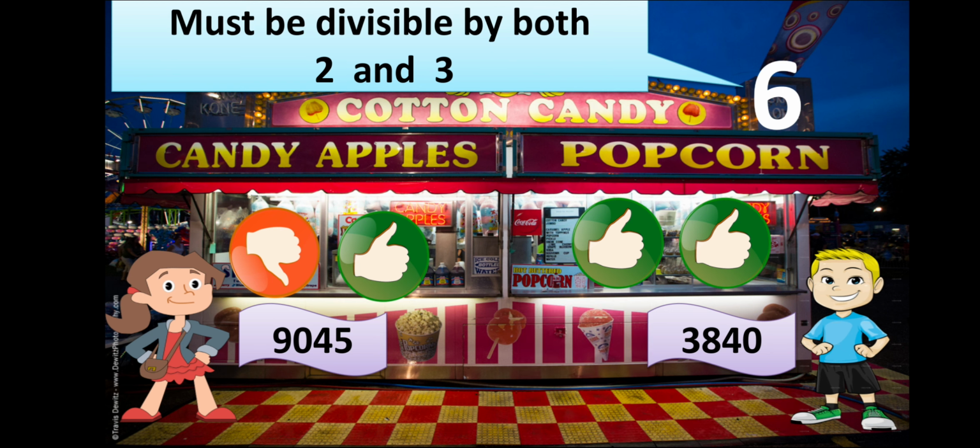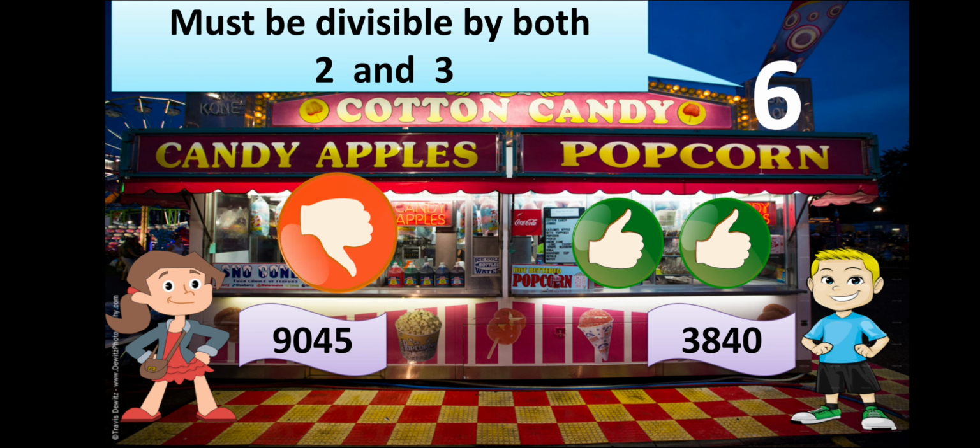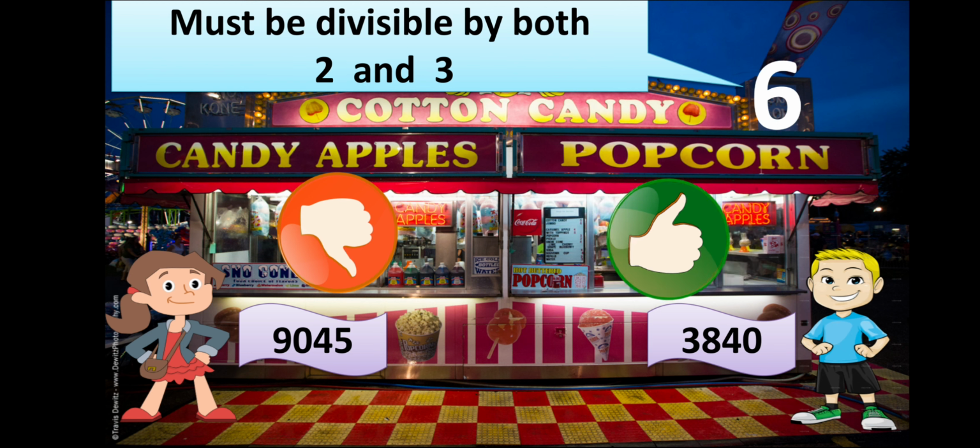So here we see that Ginny's number is divisible by 3 but not by 2. But Johnny's number is divisible by both 2 and 3. So he has got a double. This says that Ginny is not going to get any gift here because the number is not divisible by both 2 and 3. It is only divisible by 3. But Johnny gets a sure gift because his number is divisible by both 2 and 3. That means it is divisible by 6 also.